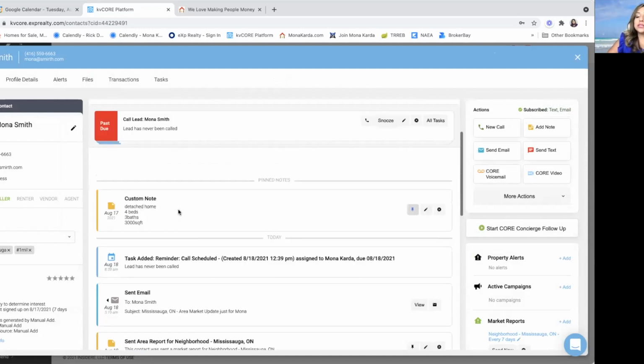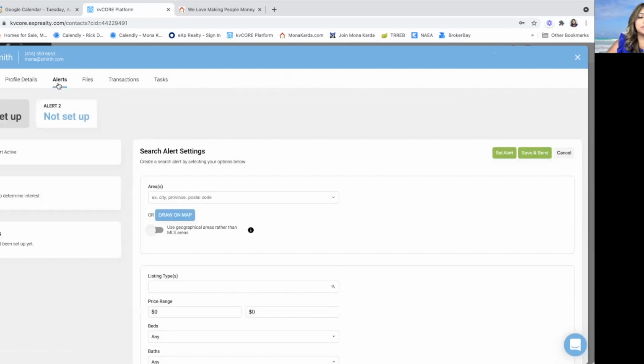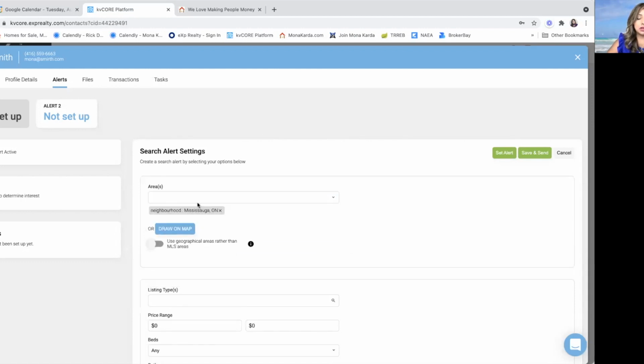Okay, so let's go ahead and click on alerts. We're gonna go here where it says alert 1 not set up and alert 2 not set up. So you can set up 2 alerts for them. We're on alert number 1. So areas, what are the areas that we want to show Mona Smith? We want to show Mona Smith homes in, let's say, I'm from Mississauga, so I'm going to say Mississauga. I'm going to go ahead and pick neighborhood Mississauga.